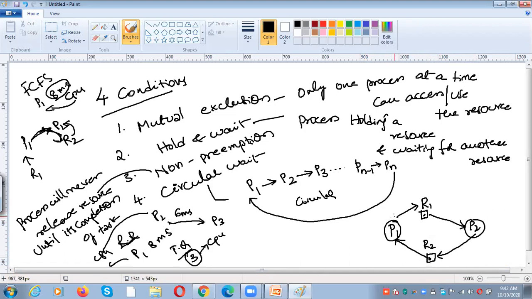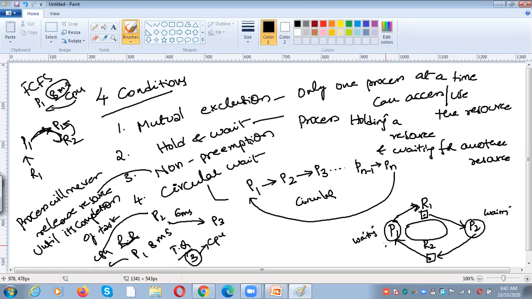So in this case, what happened? P1 requests R1 and it is allocated to P2. P2 requests R2 and it is allocated to P1. So there is a cycle, and there is a deadlock. Why is there a deadlock? Because P1 is in a waiting state and P2 is also in a waiting state.